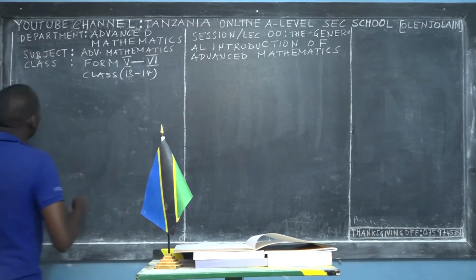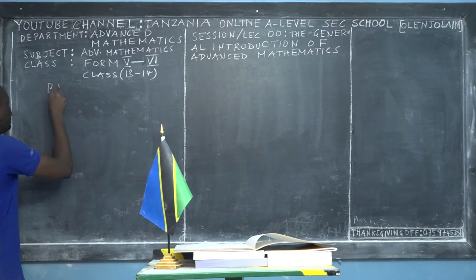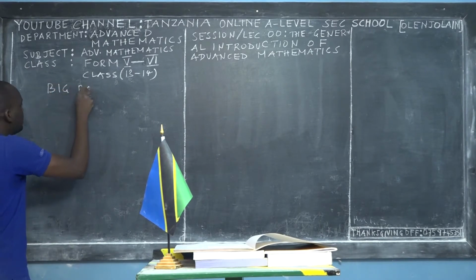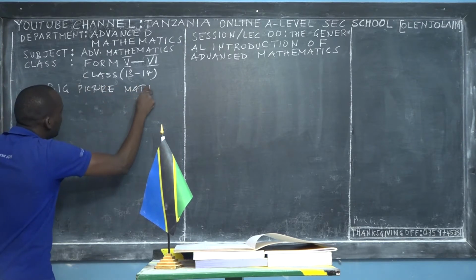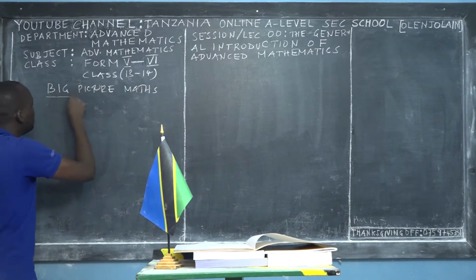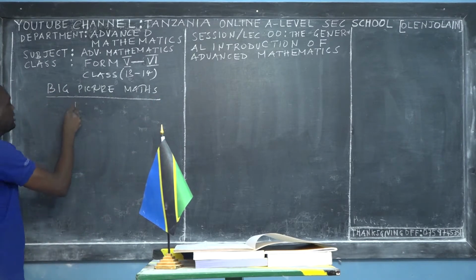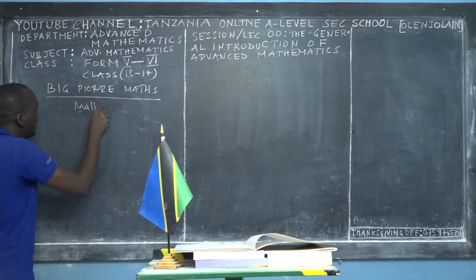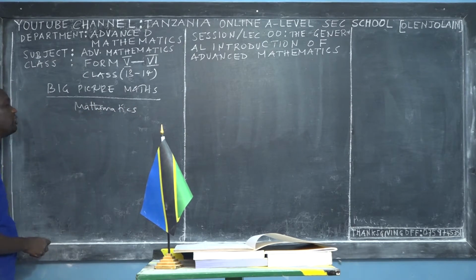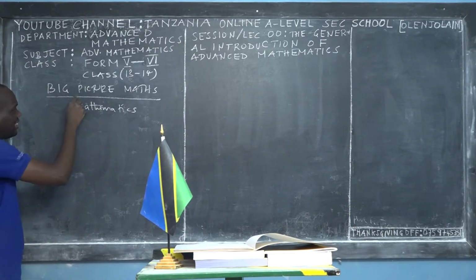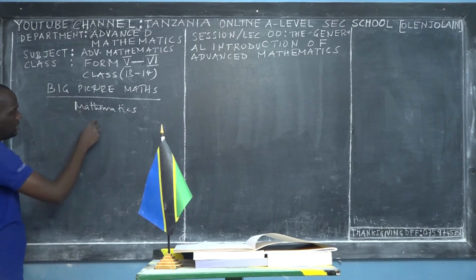So the first thing I told you that I will share with you is the big picture of mathematics. In my mind, God reveals this big picture, and I would like to share it with you. This is the queen of engineering. If you want to be a good engineer, you should be good in mathematics, or a good scientist, you should be good in mathematics.